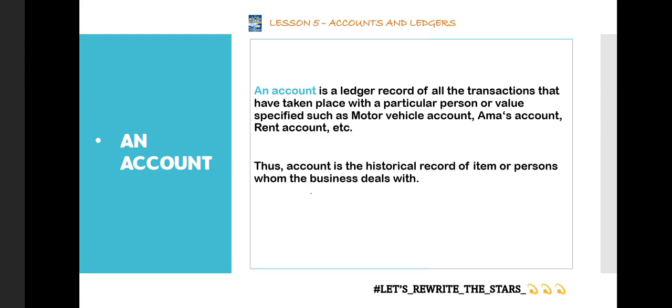Let's go to the additional information. It says that an account is a historical record of the items or persons whom the business deals with. So just as I said, the record that brings out all the transactions between the business and other persons or items is what we term as an account.